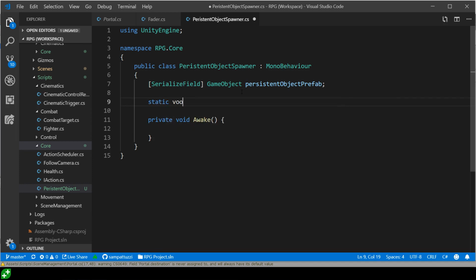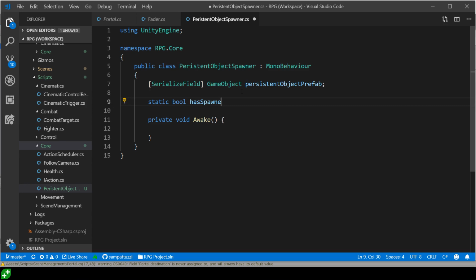It's going to be a bool, hasSpawned. So if you've never come across a static variable before, here's a quick description. A normal variable usually lives and dies with the class. So in the case of our spawner, between scenes, you would lose the state of the Boolean, whether it has spawned or not.